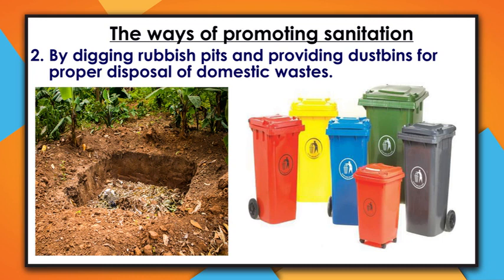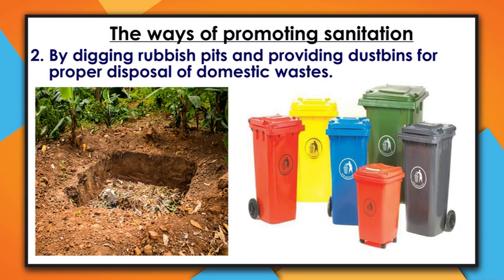So when we dig rubbish pits at our home, we dump our leftovers, all the domestic wastes, in the rubbish pits. Then what of the dust bin? The dust bin is also used to put in the leftovers. Then after, we take them to the rubbish pits. So digging rubbish pits and providing dust bins is one way of maintaining sanitation.